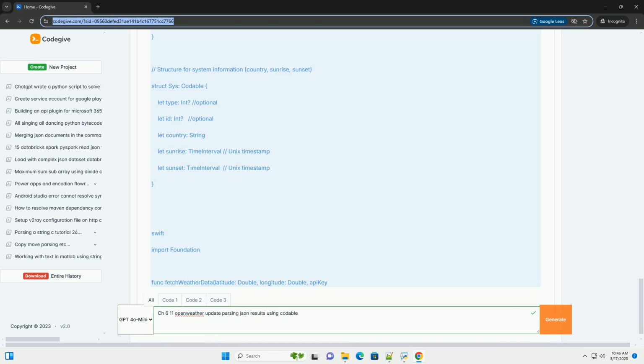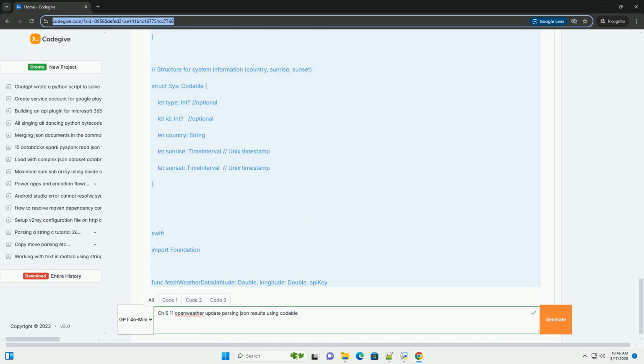Step 2. Making the network request. Now, let's create a function to fetch data from the OpenWeather API. Explanation. 1. Create the URL. This builds the URL string for the OpenWeather API endpoint using the latitude, longitude, and your API key. Remember to replace the placeholder your_API_key with your actual key. I have also included &units=metric to retrieve temperature in Celsius.